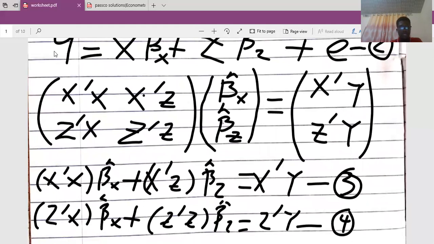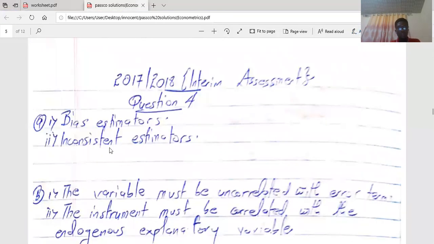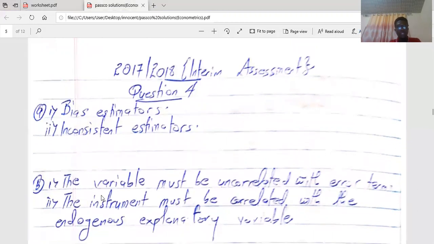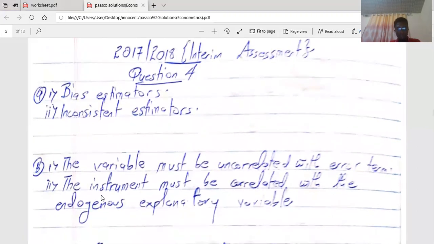Let's go back to the assumptions. So now we saw the characteristics that will make a variable qualify as an instrumental variable. The second part of it says that the instrument must be correlated with the endogenous explanatory variable. Okay, good. So that's what we are using. You should take this characteristic as more important. You should take a critical look at it. So we are going to apply this here.